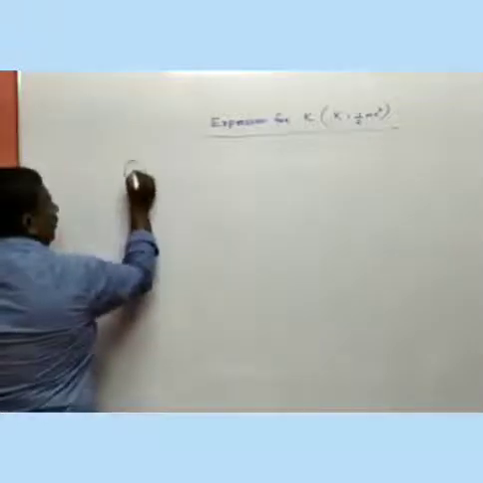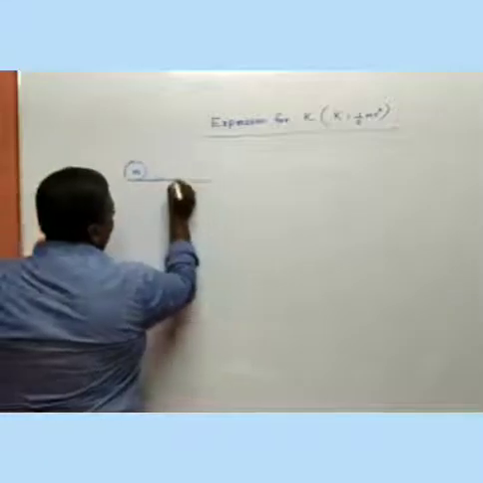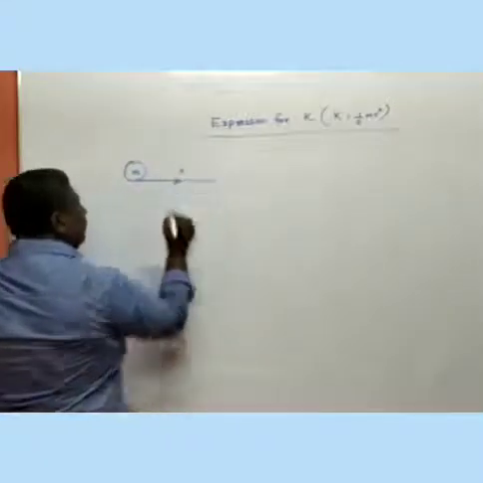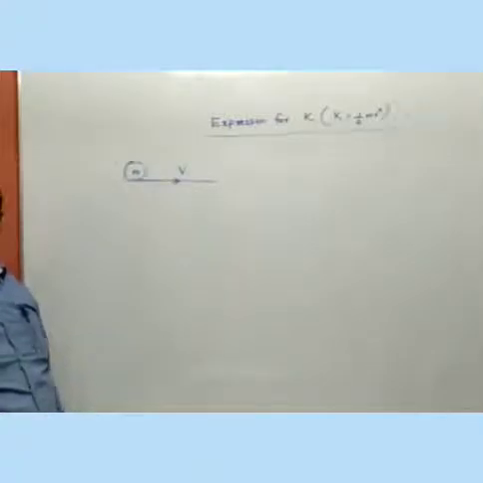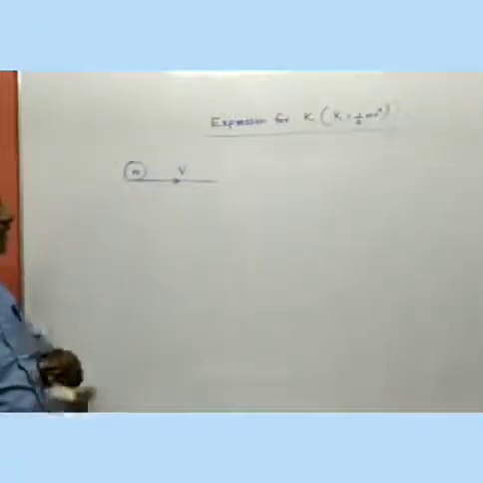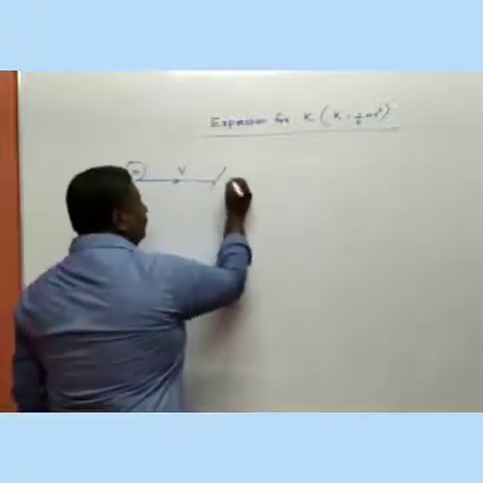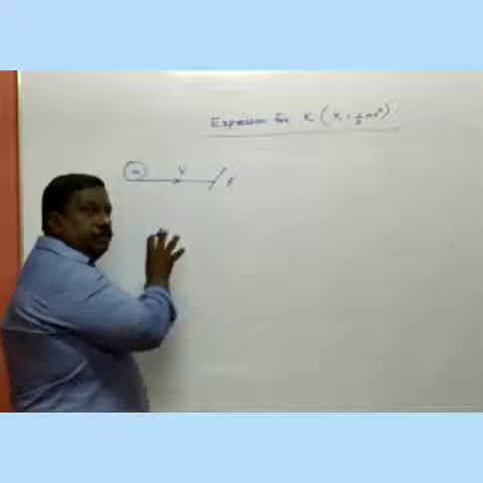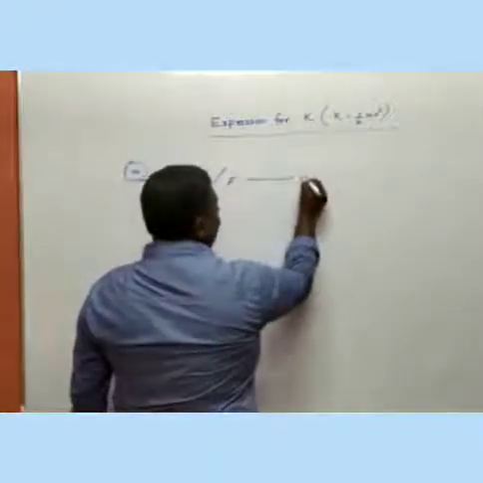Consider a body of mass m moving with a velocity v, and we are applying a force F to stop that body. That means at last the body comes to rest.